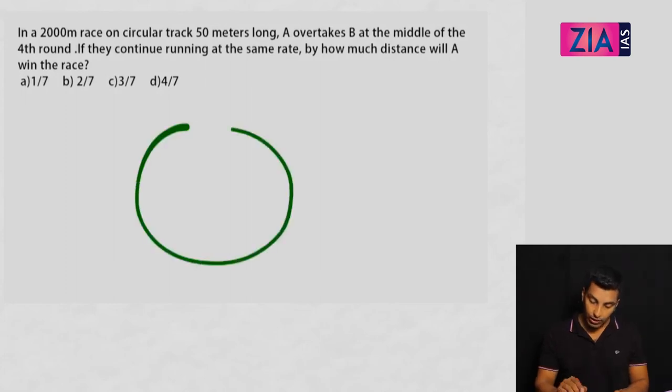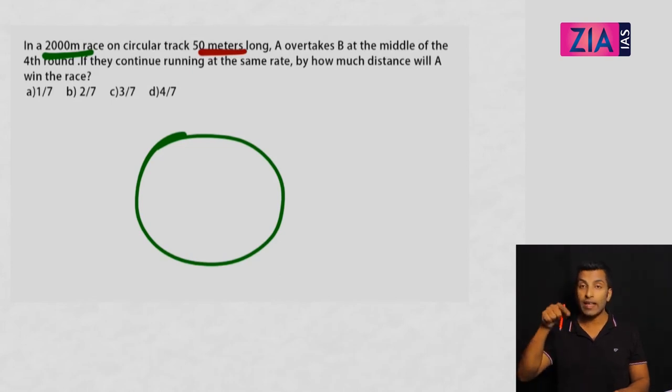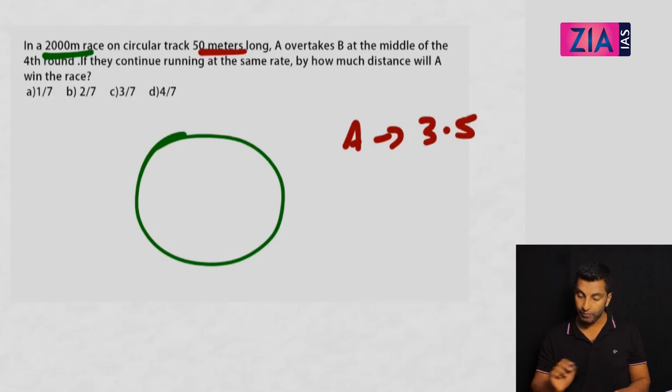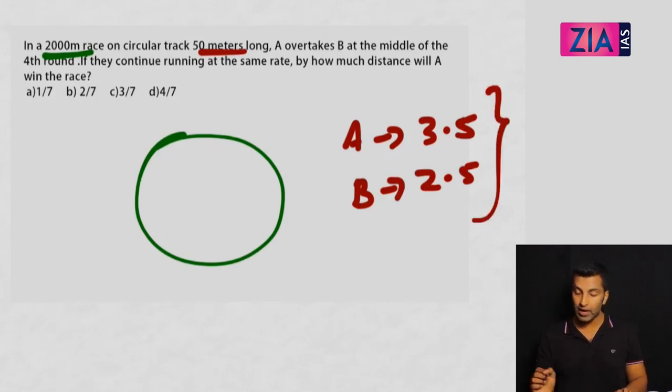Here also it's a circular track. A 2000 meter race and 50 meter long track. A overtakes B at the middle of the 4th round. That means A overtakes B at the middle of the 4th round, so A travels 3.5. So B 2.5. That's clear. So that's how you get one round lead.